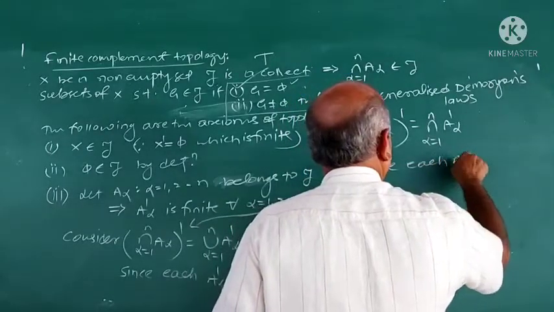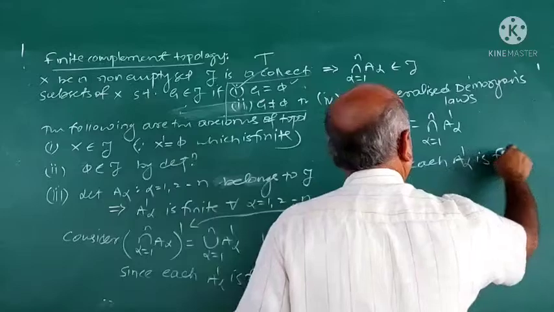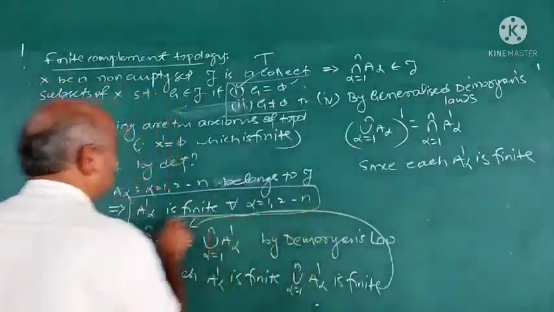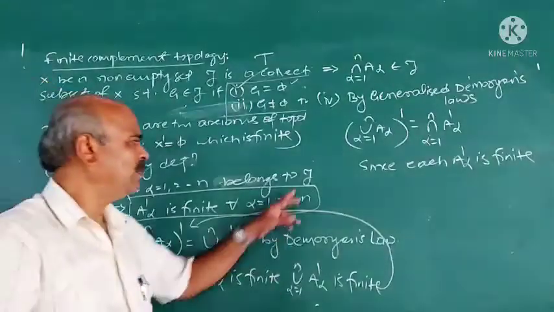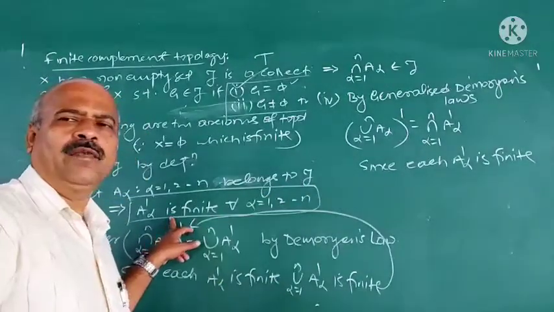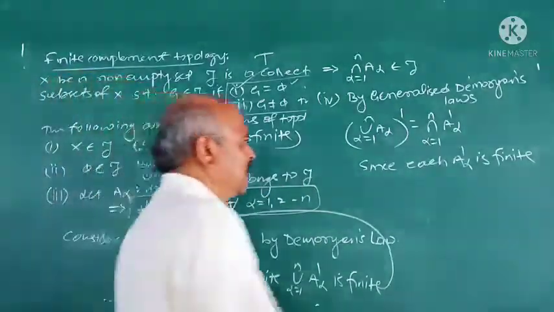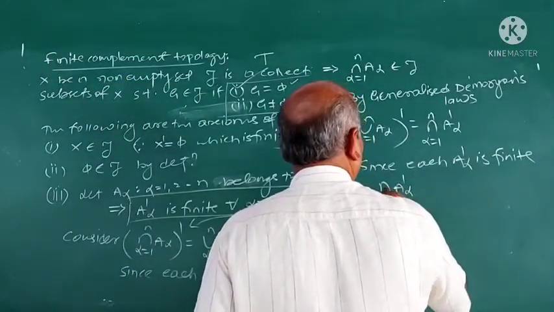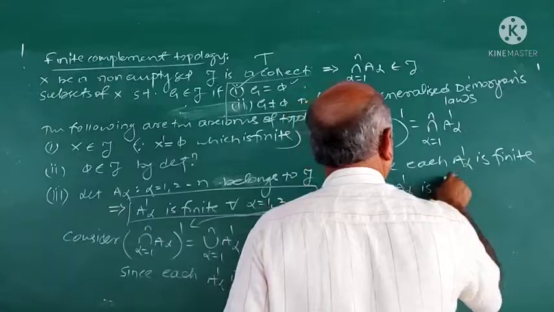Since each A alpha dash is finite. Why is each A alpha dash finite? Because we have taken A alpha belongs to 2, so A alpha dash is finite. Since each A alpha dash is finite, the intersection of A alpha dash, alpha equal to 1 to n, is finite.